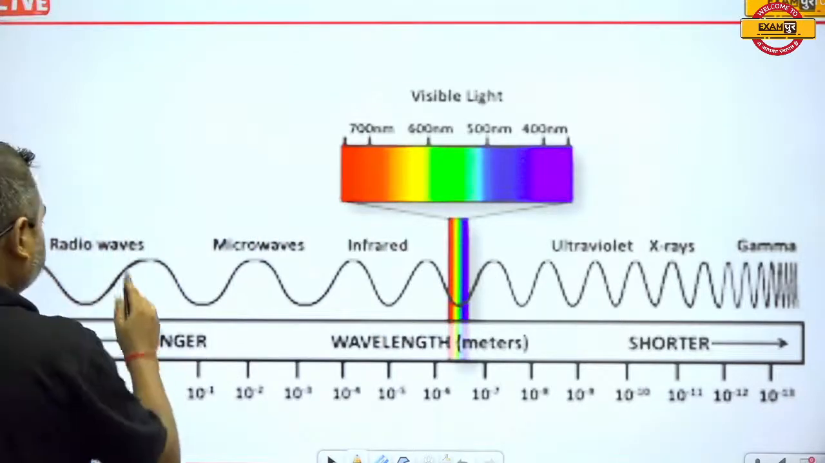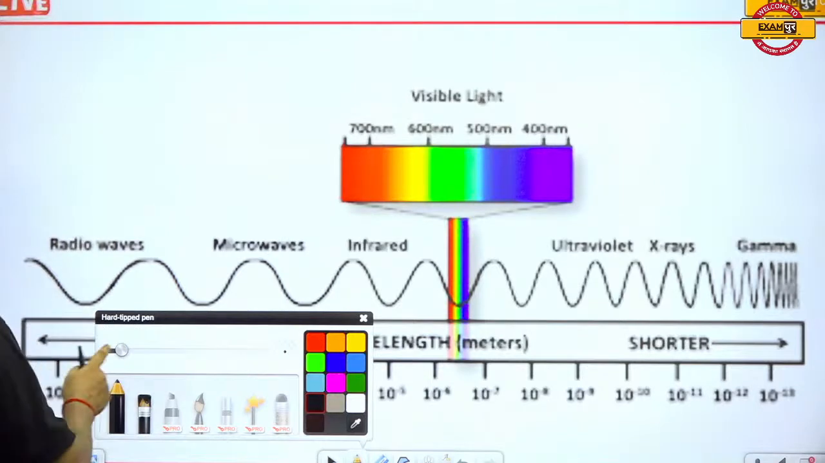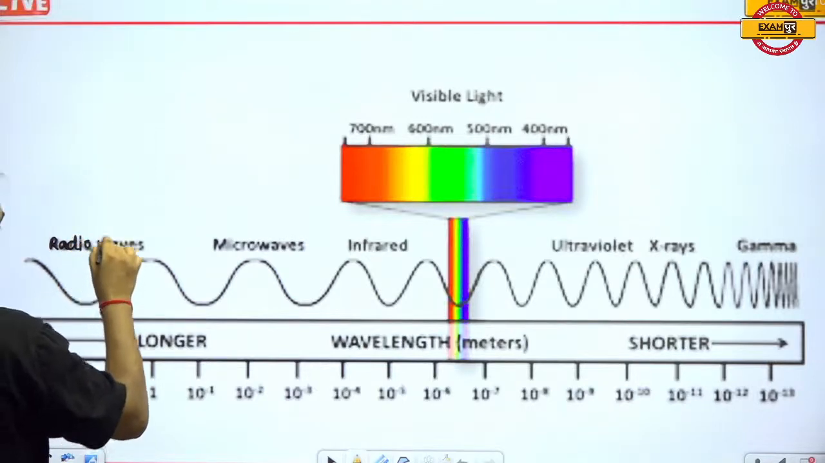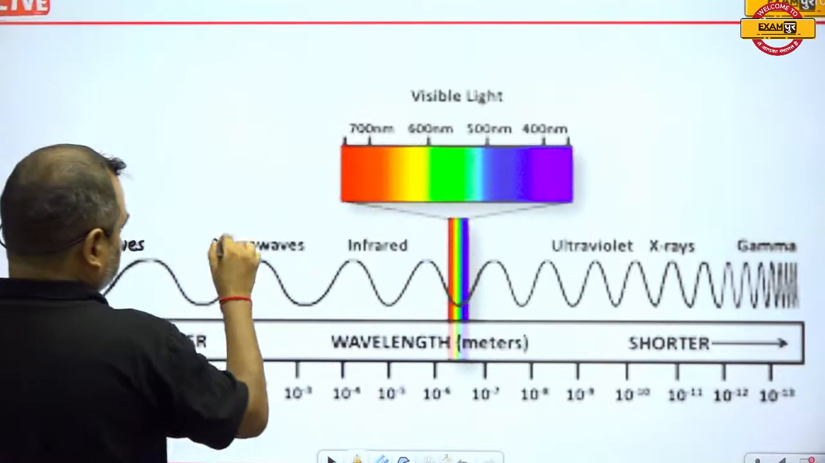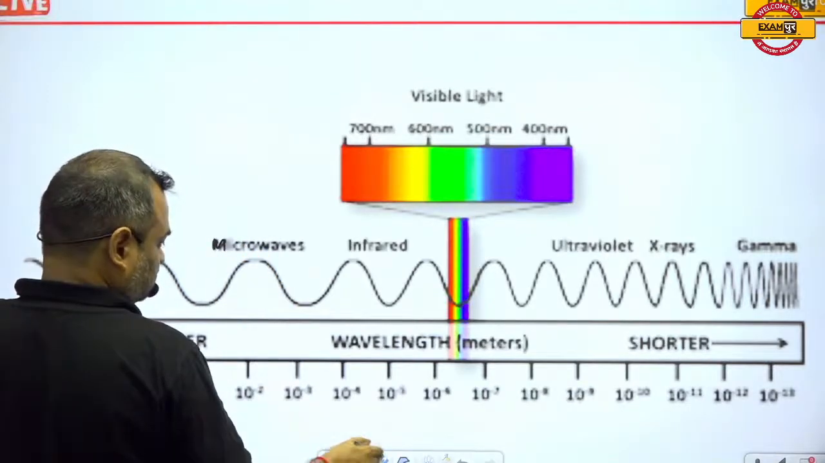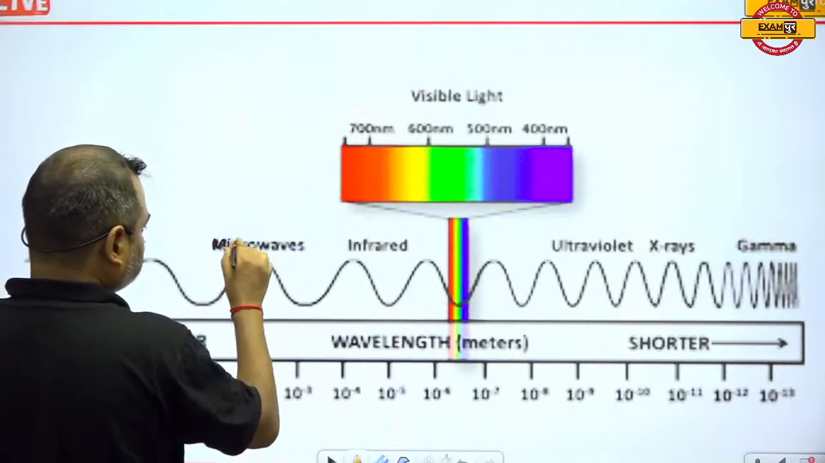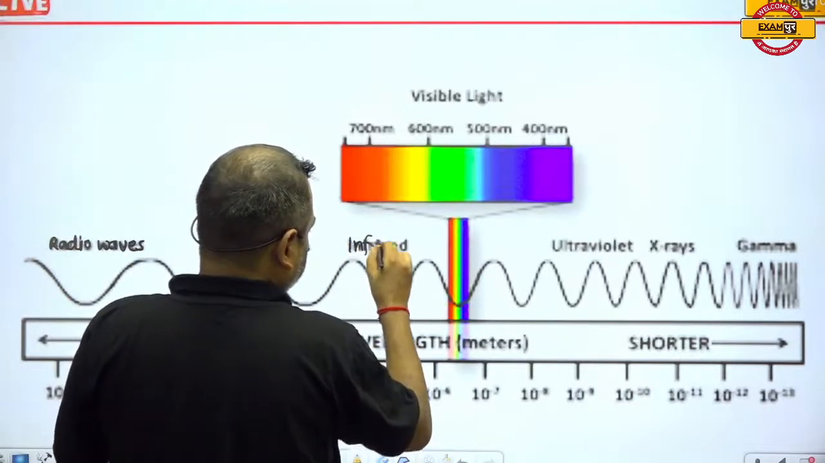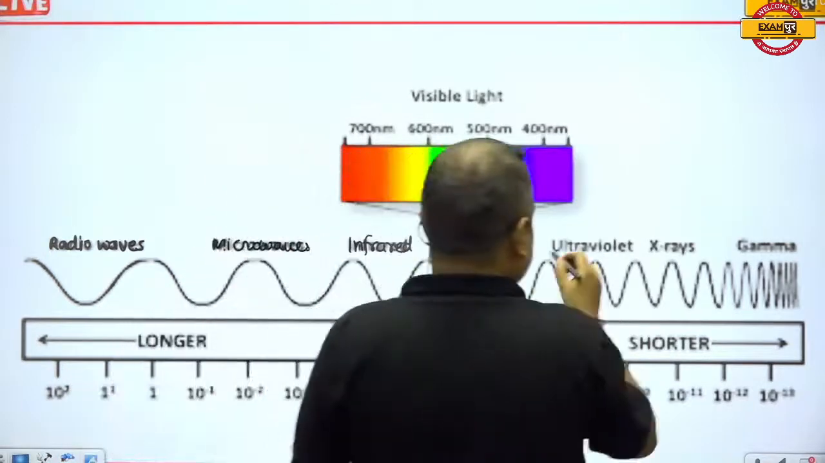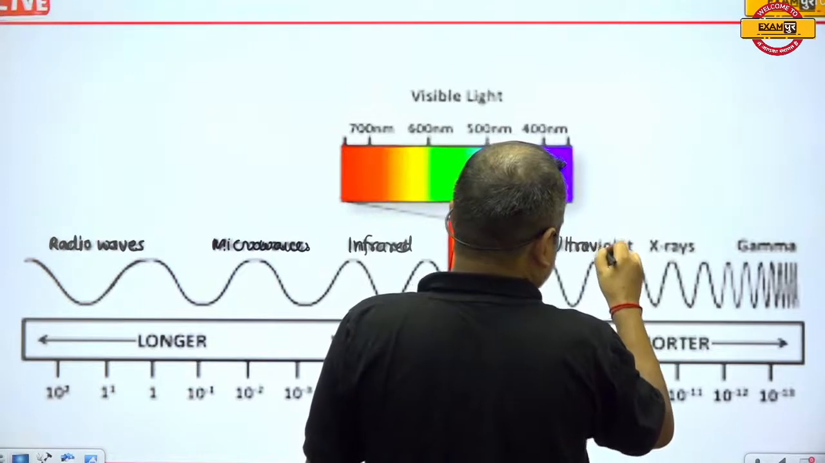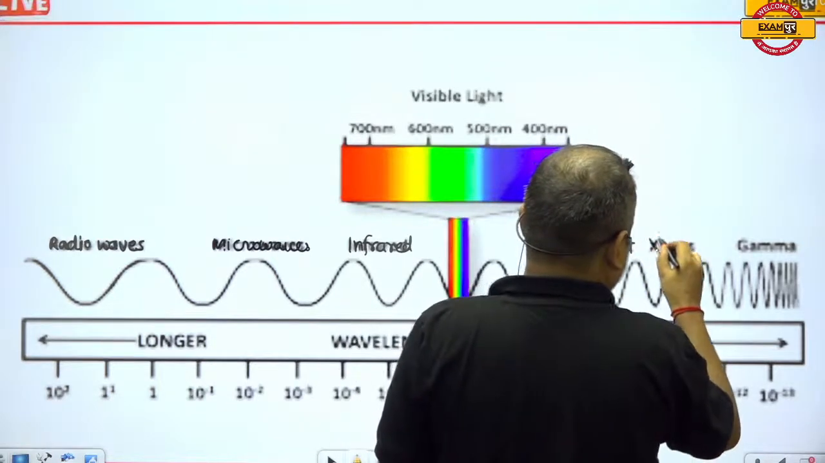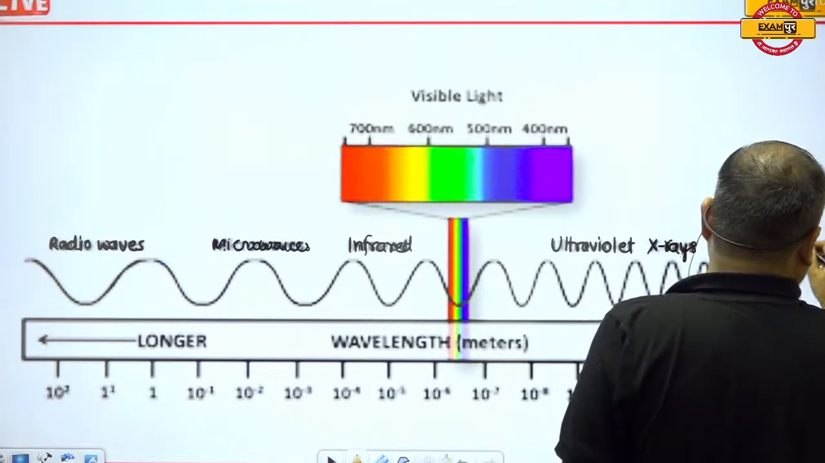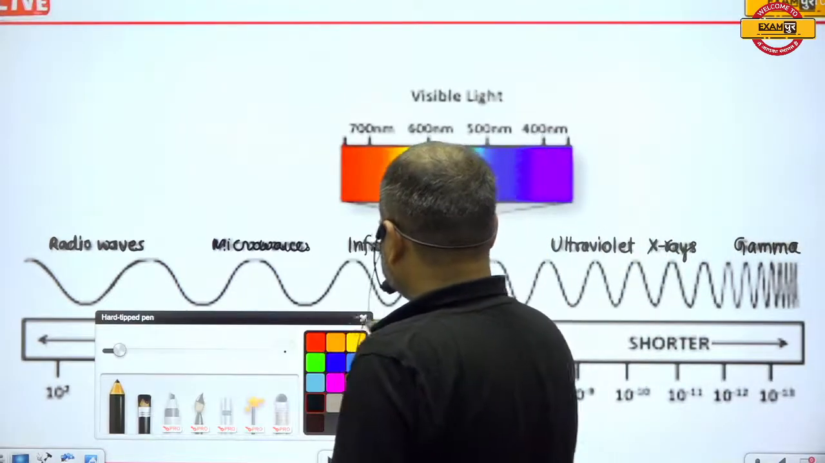You can see these are the radio waves, and these are microwaves, and these are infrared, and these are ultraviolet, and these are X-rays. And these are gamma rays.